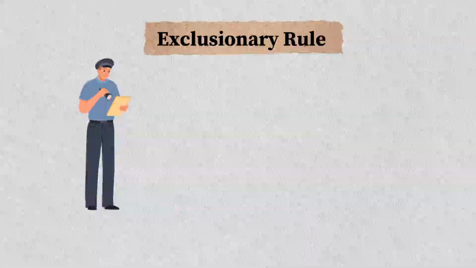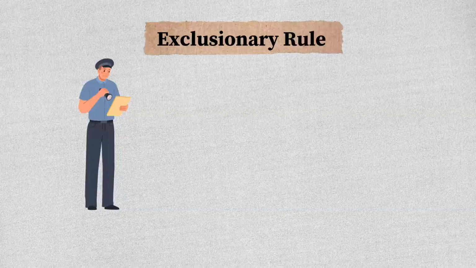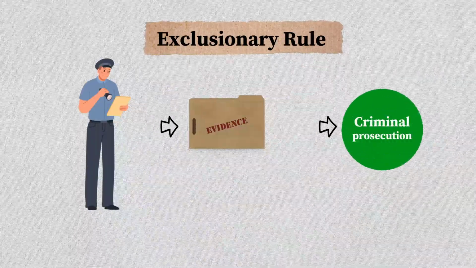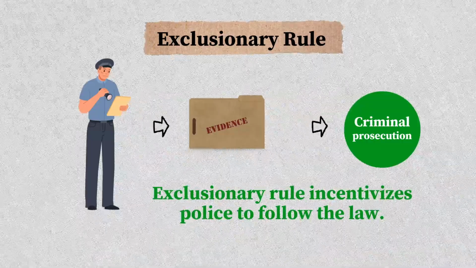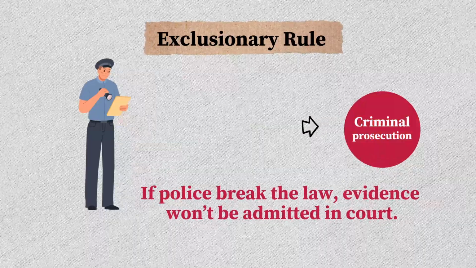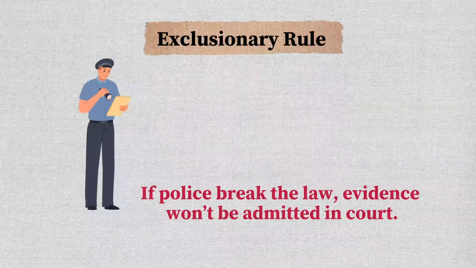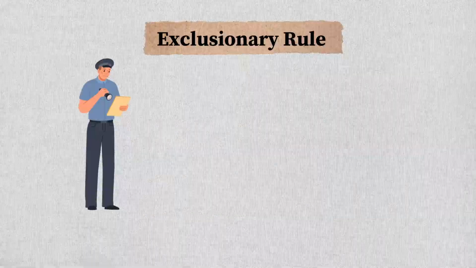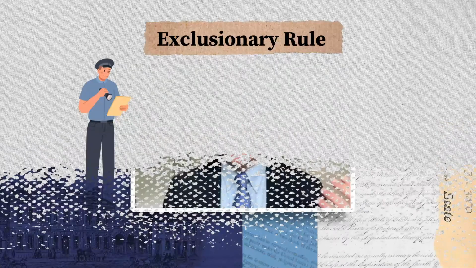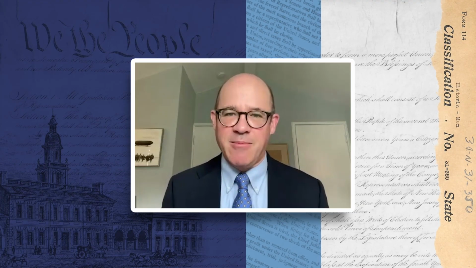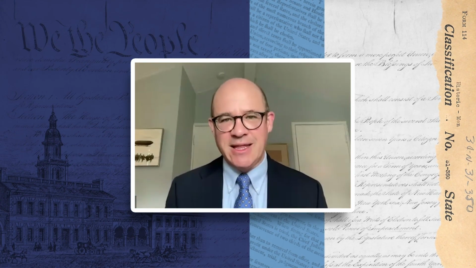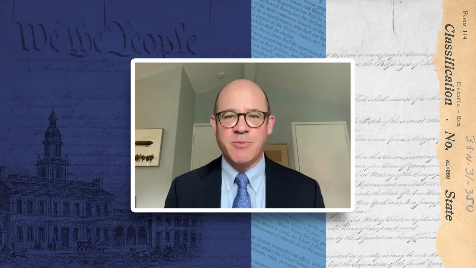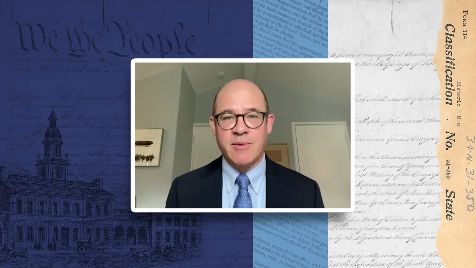Basically, if you're a police officer and you want to make sure that the people searched and the evidence ultimately uncovered can actually lead to criminal prosecutions, the exclusionary rule aligns your incentives with following the law. If you break the law, that evidence won't be admitted and the people who've committed the crimes can't be convicted. So what's your incentive if you want to make sure people can be convicted? You want to follow the law. So there aren't Fourth Amendment violations. And that was the basic idea underlying Mapp versus Ohio. It applies the exclusionary rule to the states. And since most policing is at the state level, not the federal level, that's a hugely important decision, maybe the most important Fourth Amendment decision ever decided.